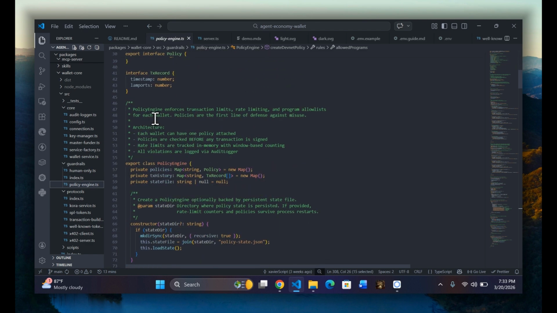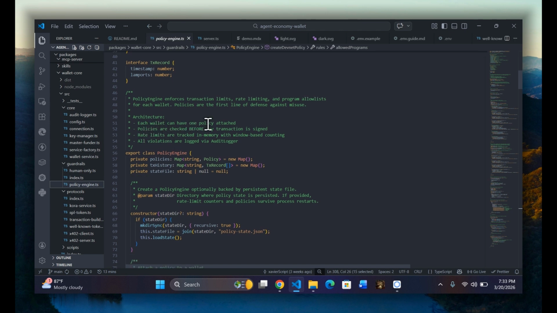So we can see here that the policy engine enforces transaction limits, rate limiting, and program allow lists for each wallet. Policies are the first line of defense against misuse. The architecture is a simple one where each wallet can have one policy attached. The policies are checked before any transaction is signed. Rate limits are tracked in memory with window-based counting, and all violations are logged via the audit logger.